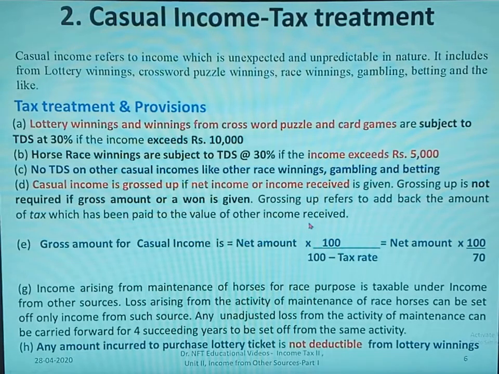So how do we calculate the gross amount for casual income? Net amount into 100 divided by 100 minus tax rate. Here the tax rate is 30%, TDS is 30%. We have only the net amount, and we multiply it by 100 divided by 100 minus the tax rate of 30%. 100 minus 30 is 70. So the formula for gross amount for casual income is net amount into 100 by 70.